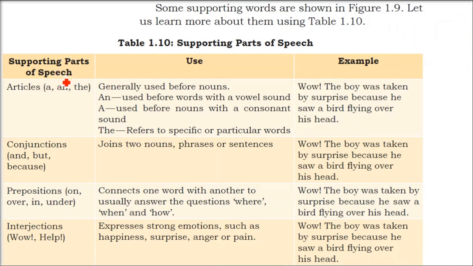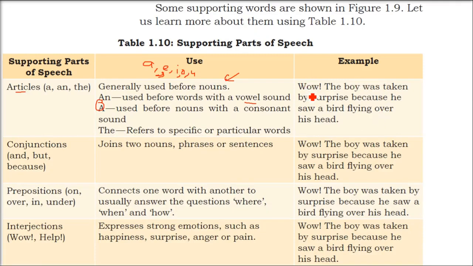So the supporting parts of speech: these are articles, a and the. Generally they are used before a noun. An is always used before a noun, generally a noun starting with a, e, i, o, u. These are vowels. For the others, that is the consonants, we use a. The is referring to a specific or a particular word.